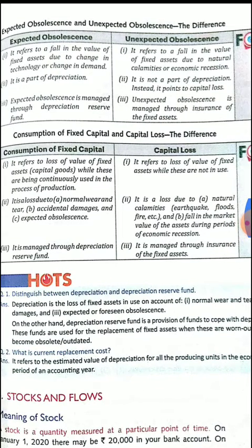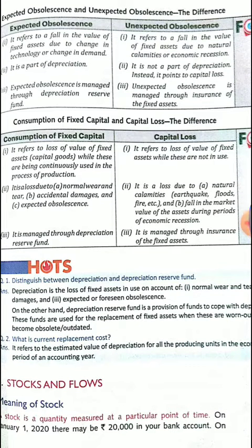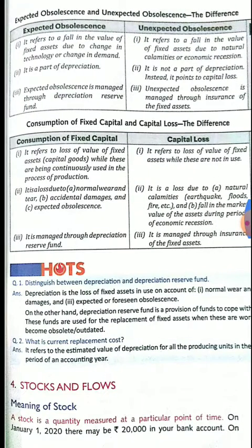And what are capital losses? These are those losses whose value falls when fixed assets are not in use. Like if a machine of a producer gets destroyed by fire, destroyed by earthquake, or stolen by thieves. These types of losses are also not supported by the depreciation reserve fund. So this is the difference between consumption of fixed capital and capital losses.